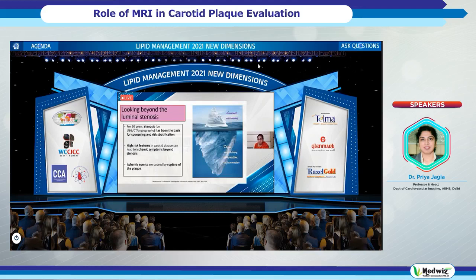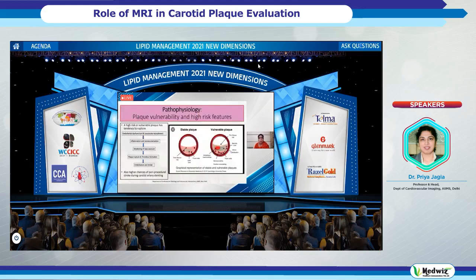So just like we have been talking about the coronary stenosis, it's time we started looking beyond the luminal stenosis in the carotid artery also. It's important that we identify the high risk features in the carotid plaque, which are going to lead to ischemic symptoms, which is much beyond the percentage of the stenosis. So we know these ischemic events are caused by the rupture of the plaque. So it is the plaque which needs to be evaluated. So it's important that we identify a vulnerable plaque.